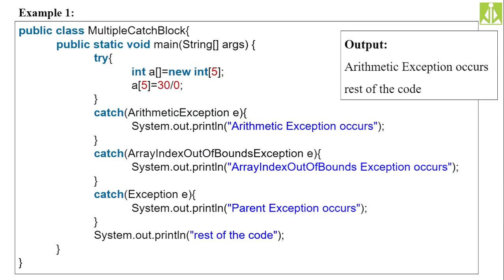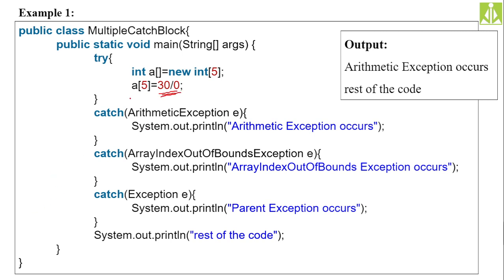So here I'm taking one simple example. In this program, we are writing code where two types of exceptions are there. One is the divide by zero exception, that is here.